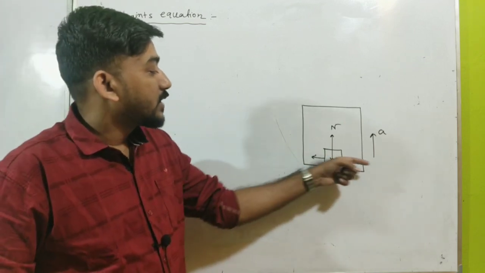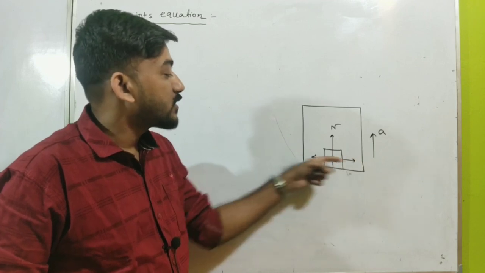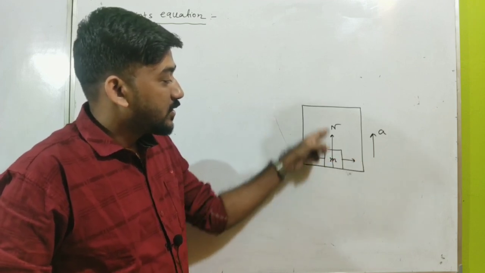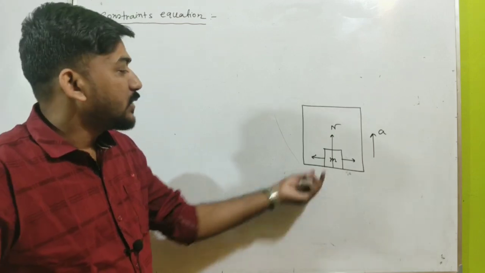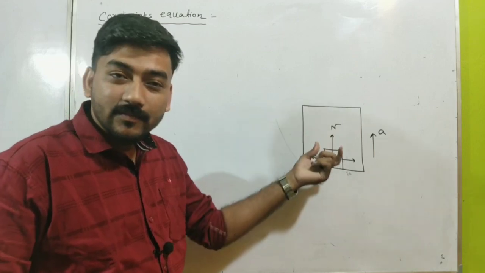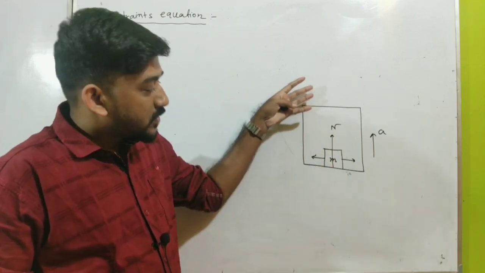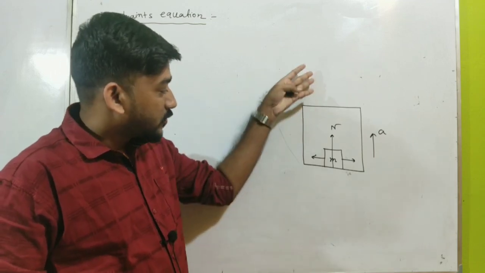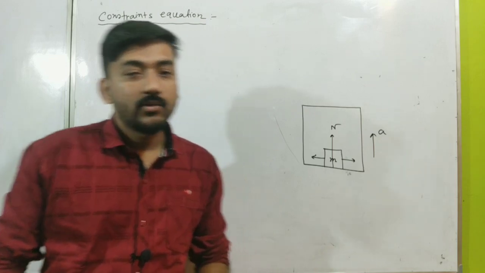But along the horizontal direction you don't have any constraints, so your motion is not constrained along the horizontal direction, but the motion is constrained along the downward direction. You cannot move downwards. But you can move in the upward direction. If you jump, you can move upward because there is no constraint. But strictly I can say that your motion is constrained along the vertically downward direction.